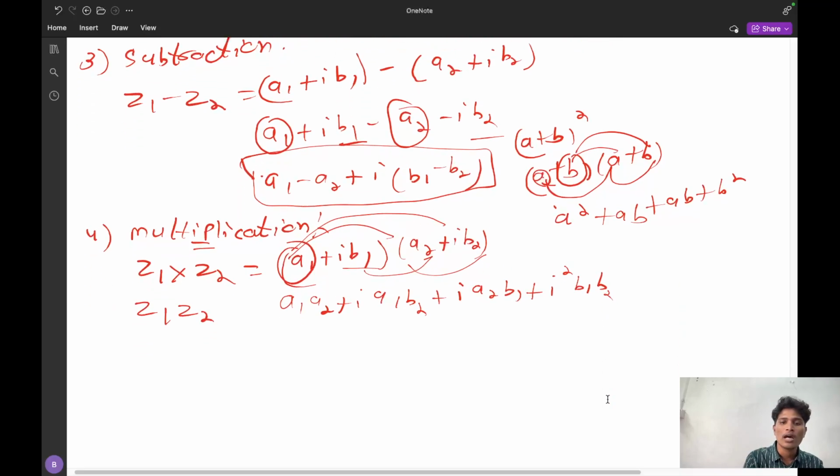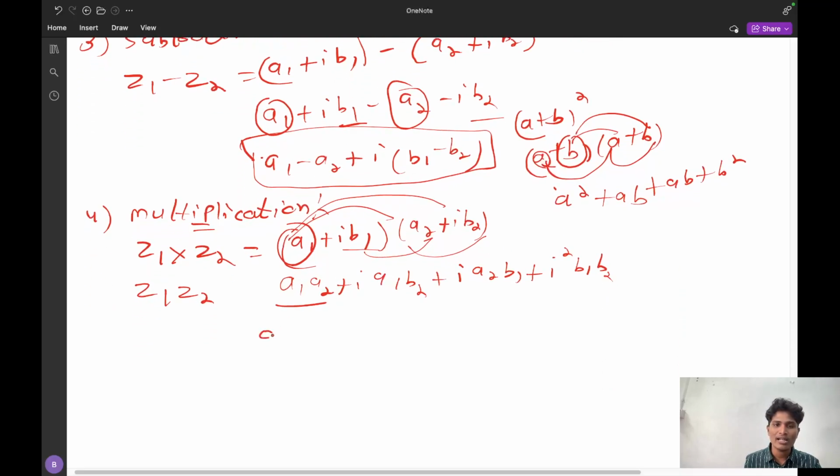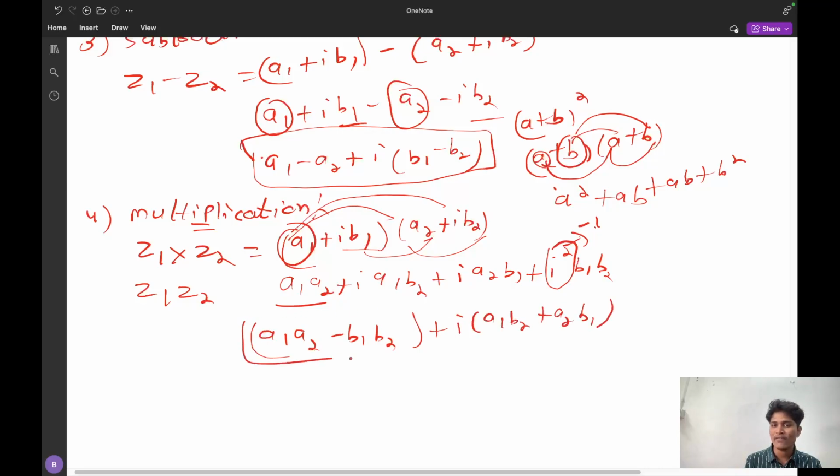Now a1 a2 is real, and if you observe carefully here, iota square has come. What is the iota square value? Iota square is minus 1. So minus 1 into b1 b2 is minus b1 b2. Plus, if I take iota common here, I will get a1 b2 plus a2 b1. So again if you observe, this is again a complex number.